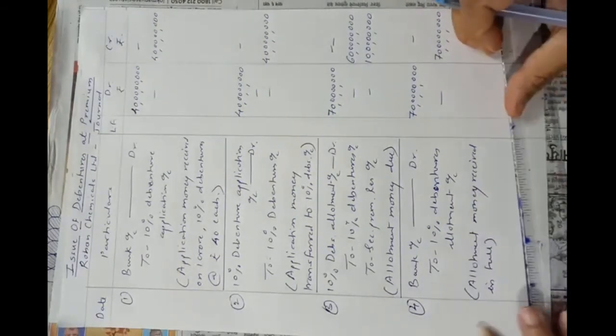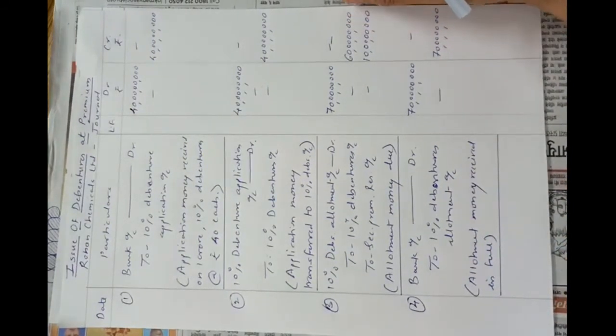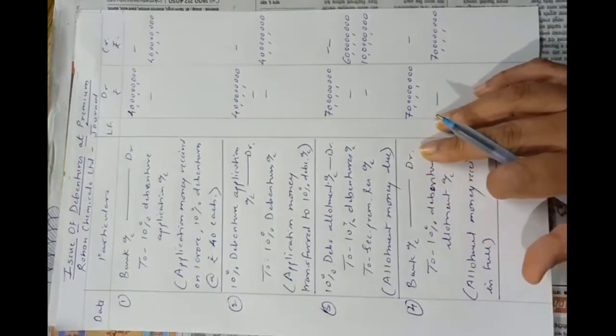Only received is also sufficient. Okay, so here this is a very simple problem. Just like shares, we have to include the security premium reserve account in the entry of allotment money due. Okay,